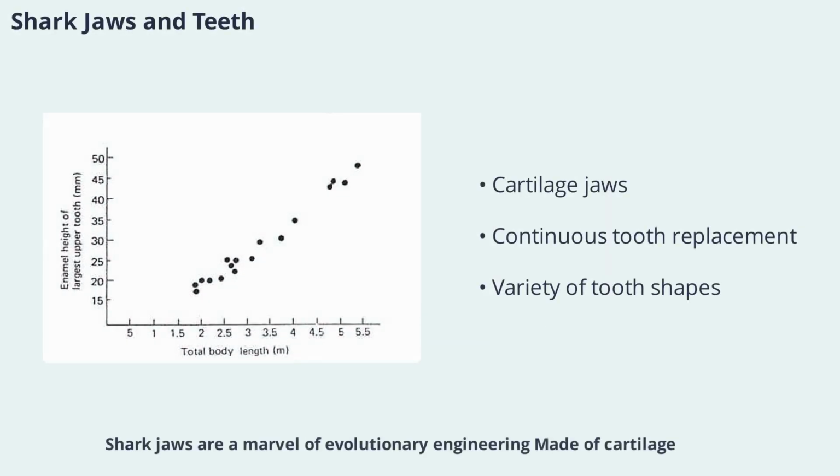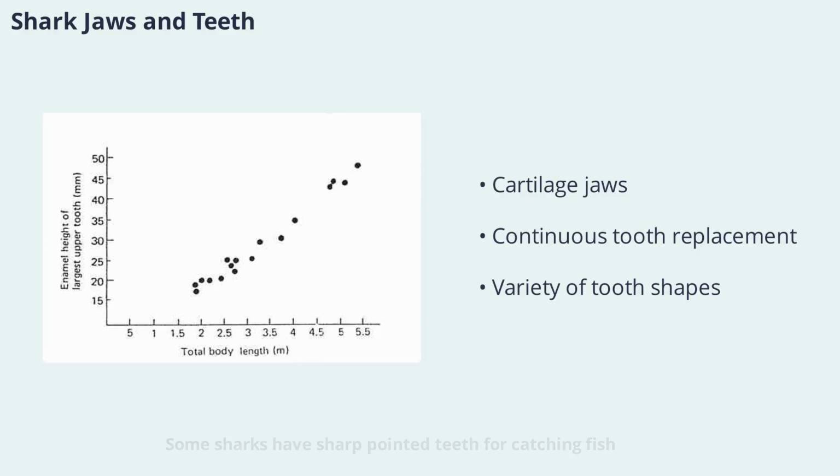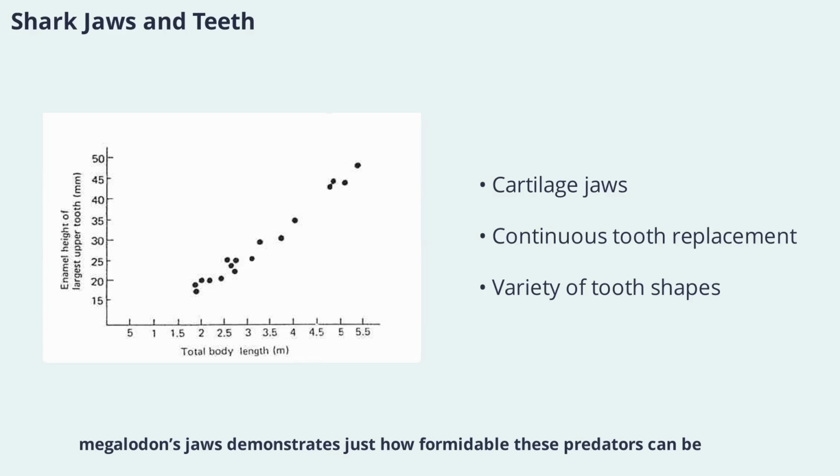Shark jaws are a marvel of evolutionary engineering. Made of cartilage, they are lightweight yet strong, and their teeth are continuously replaced throughout the shark's life. The teeth of elasmobranchs, a group that includes sharks and rays, are modified placoid scales and come in a variety of shapes depending on diet. Some sharks have sharp, pointed teeth for catching fish, while others have flatter teeth for crushing mollusks. The famous reconstruction of the giant fossil shark Carcharodon megalodon's jaws demonstrates just how formidable these predators can be.